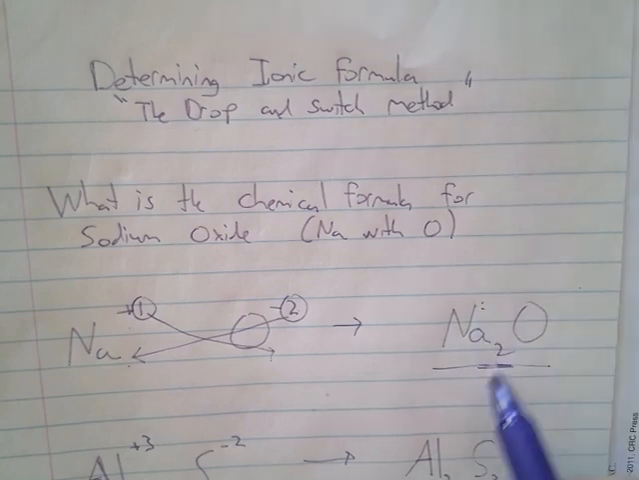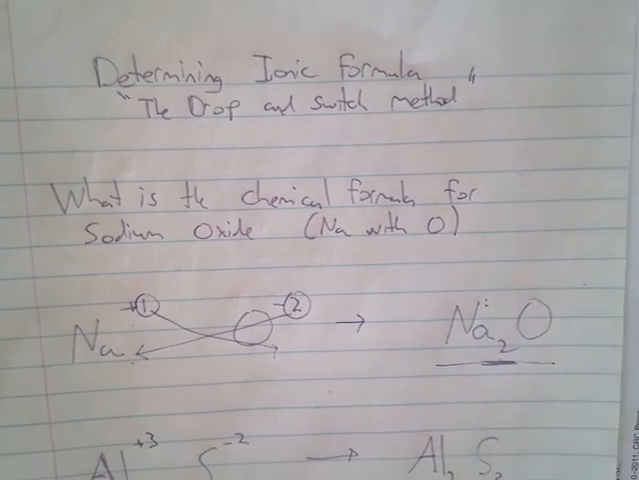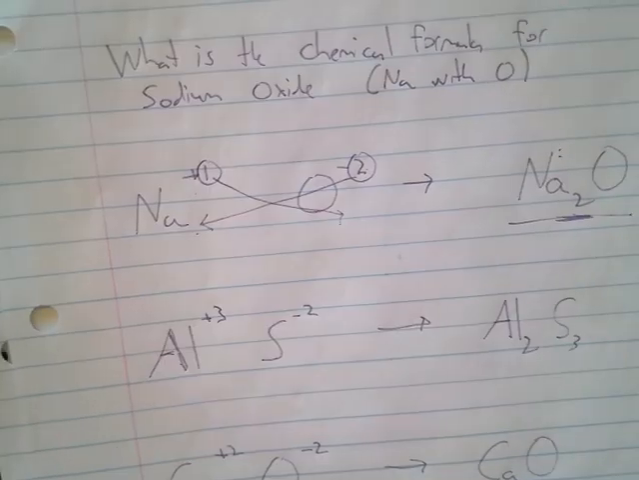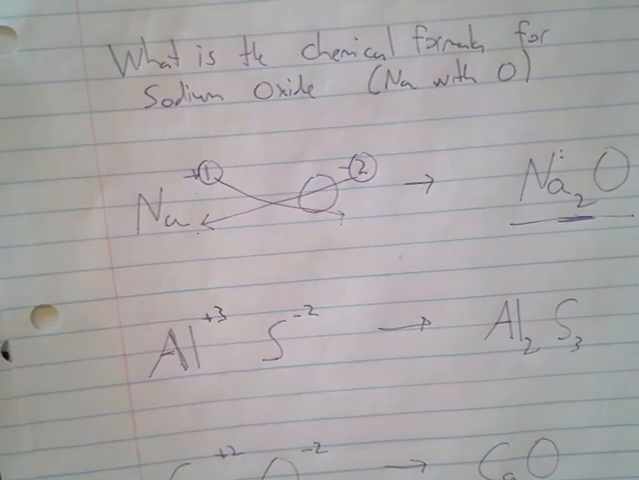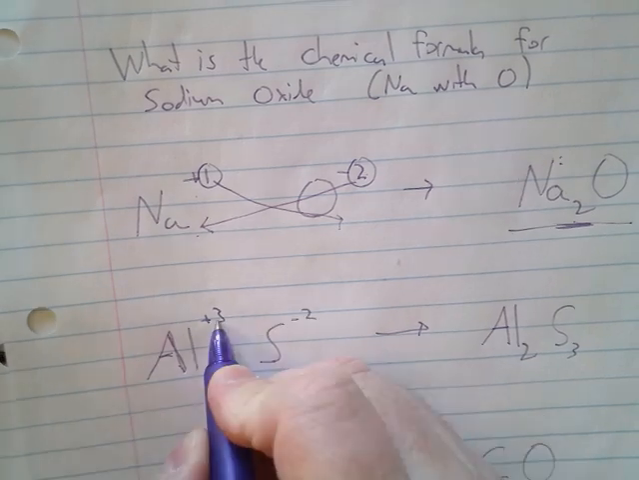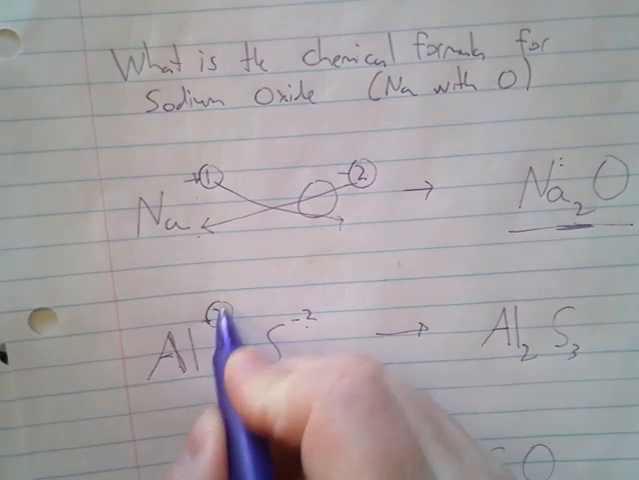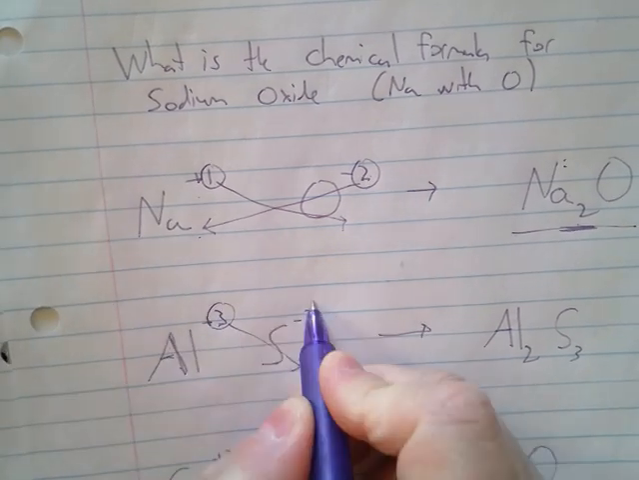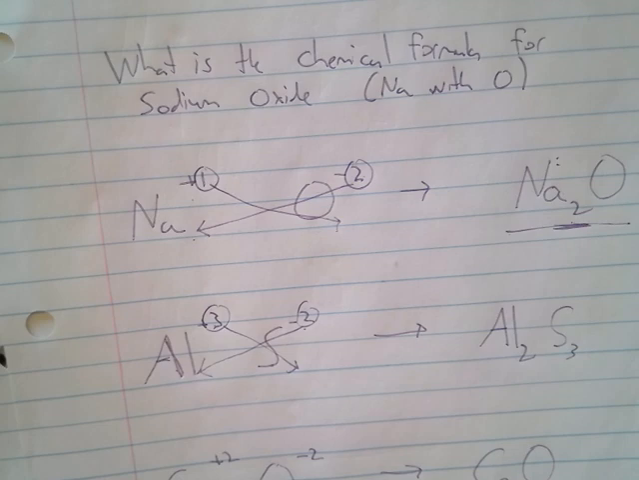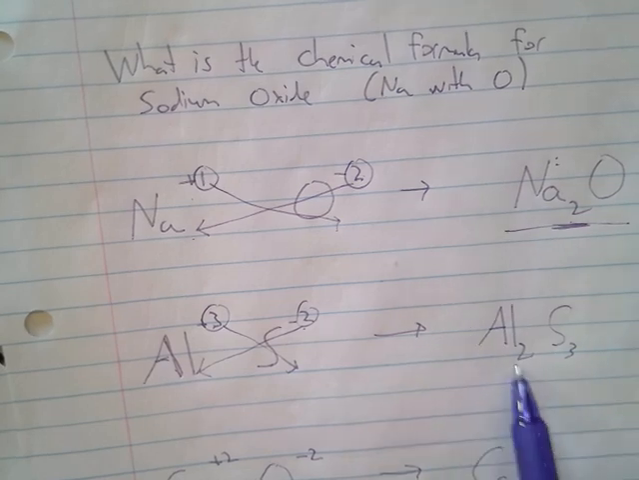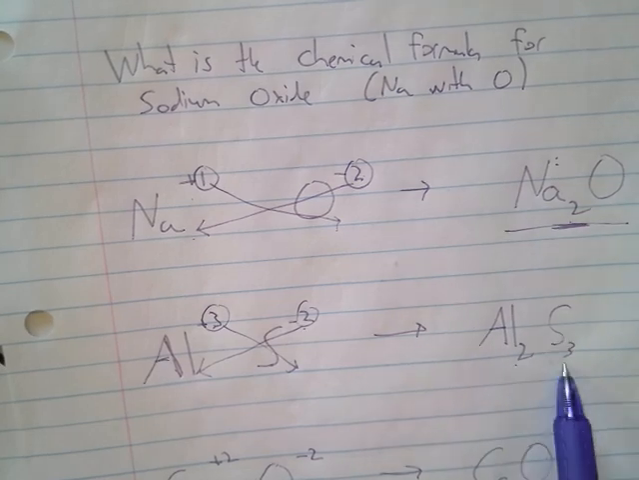Let's try a more complicated one. I want to combine aluminum with sulfur to make something called aluminum sulfide. Now, according to my reference table, aluminum is a +3 charge and sulfur is a -2. So take that 3, bring it down there, take that 2, bring it down there, and that formula becomes Al2S3.